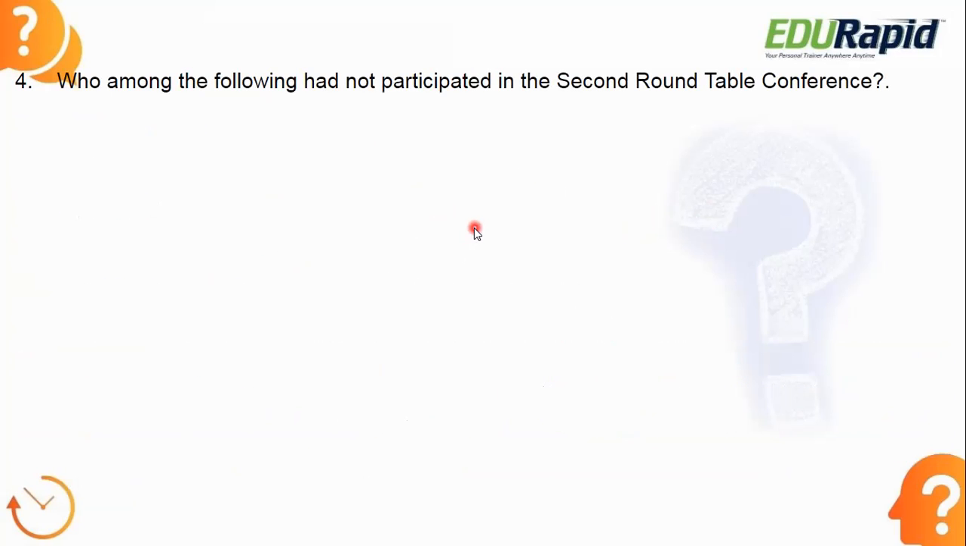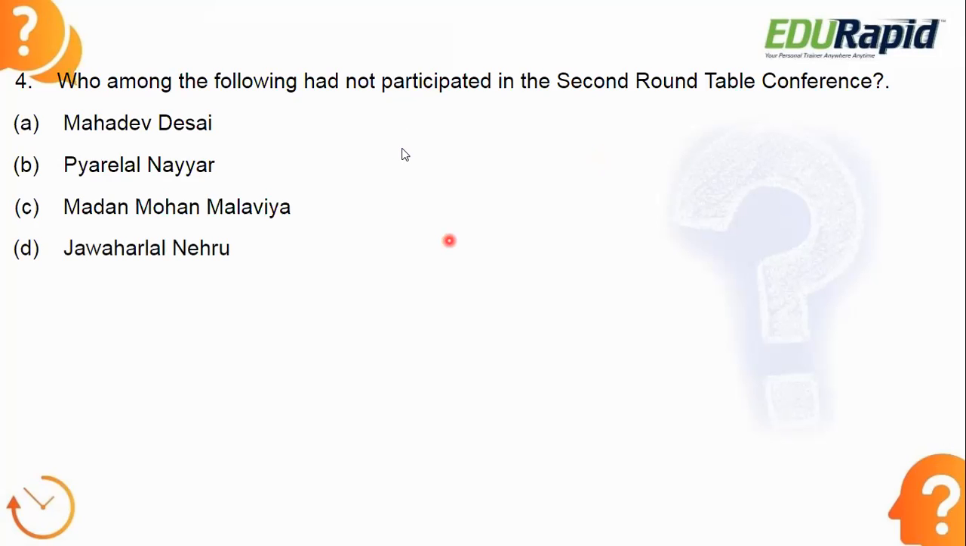Next, who among the following had not participated in the Second Round Table Conference? What is the answer?